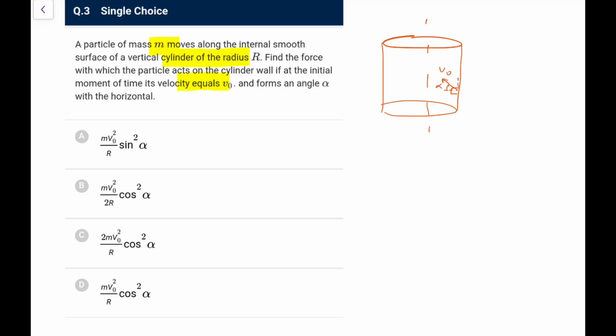So what we have is this component, v0 sin alpha here, and this component, v0 cos alpha here. For that circular part, we can say it is v0 cos alpha, but that v0 sin alpha will make it go up. So the force would be only the centripetal one. The force on the cylinder wall would be normal, and normal would be equal to mv squared by r for circular motion, that is m times v0 cos alpha whole square by r. So that is m v0 square cos square alpha by r. So go for option D in this case.